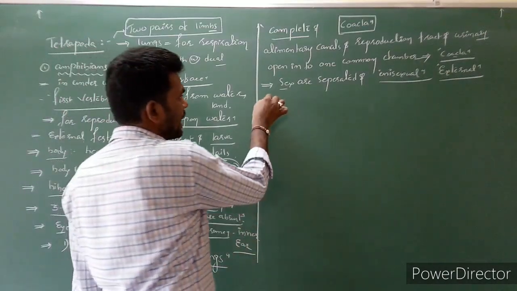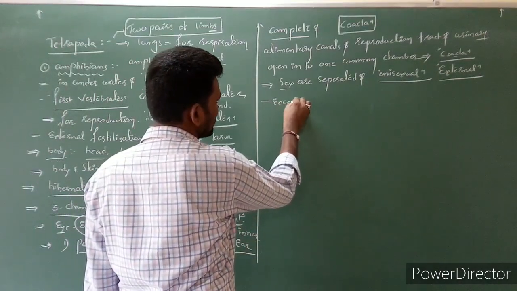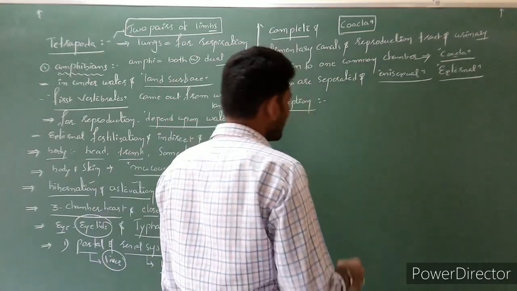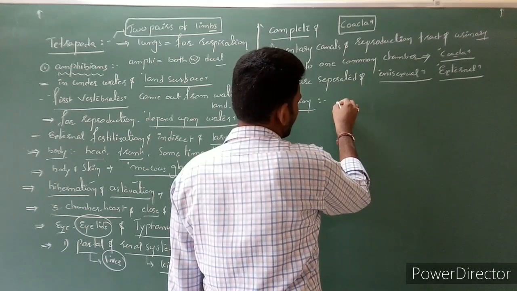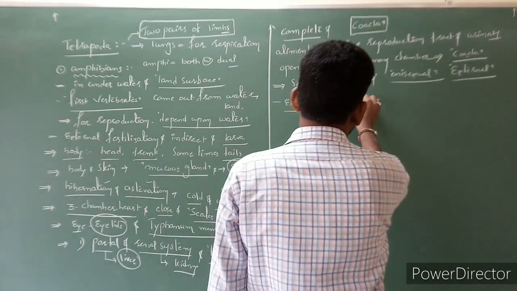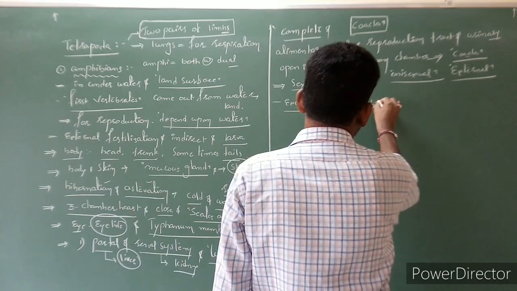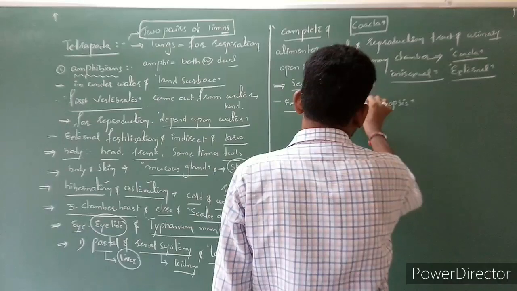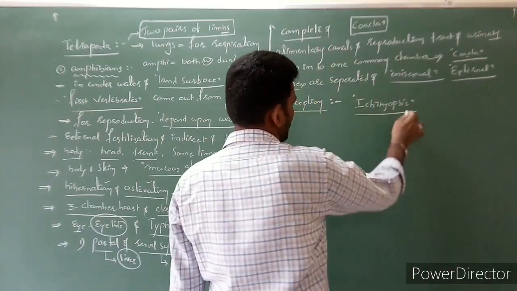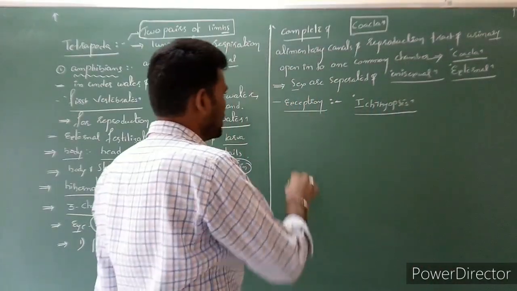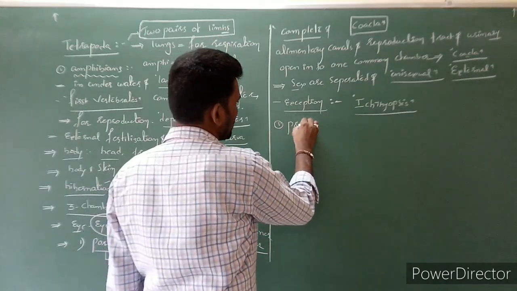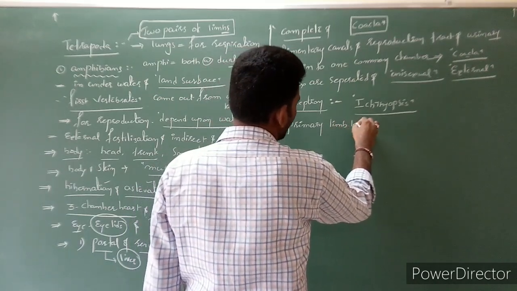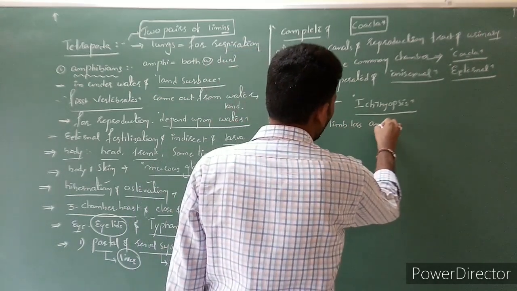But here one organism is an exception, Ichthyophis. The organism is Ichthyophis. It is a primary limbless amphibian.